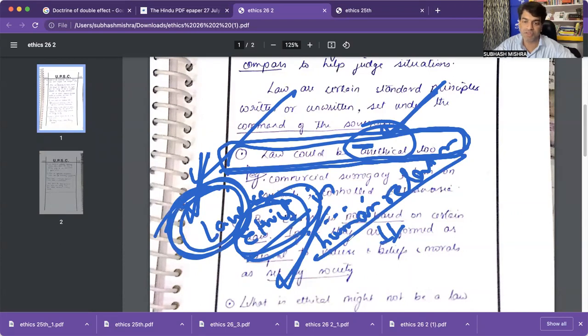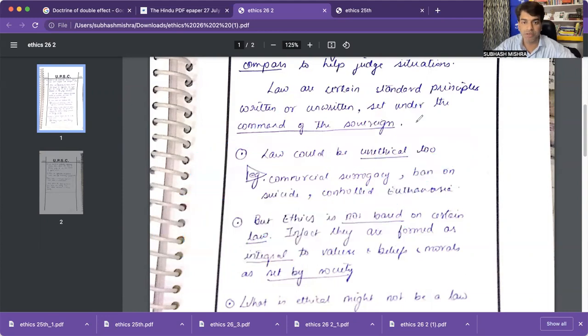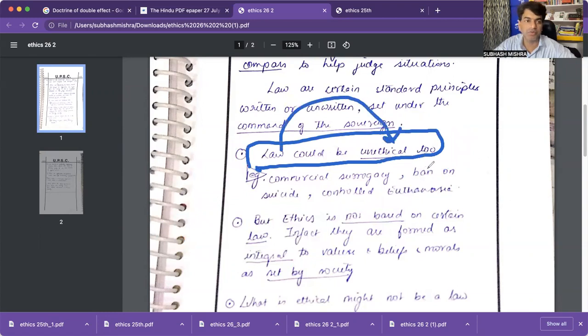So law versus ethics in human relation, and you can write about whether there is a relation or not. The relation is that good relations in the society will be made by both law and ethics. So that is the relation. You should not write in an indirect fashion. Law couldn't be unethical too? No. What will be ethical and what will be law, that relation you should write.